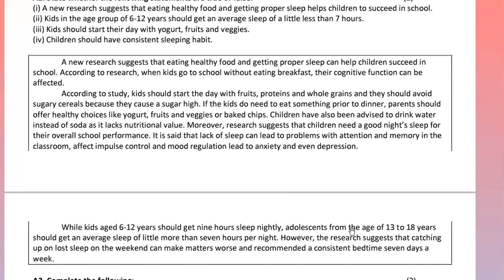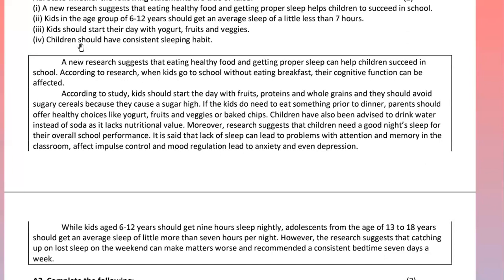Adolescents from the age of 13 to 18 years should get an average sleep of little more than 7 hours per night. However, the research suggests that catching up on lost sleep on the weekend can make matters worse and recommended a consistent bedtime 7 days a week. So here the passage talks about the healthy food habit and also the importance of proper sleep for the school children.